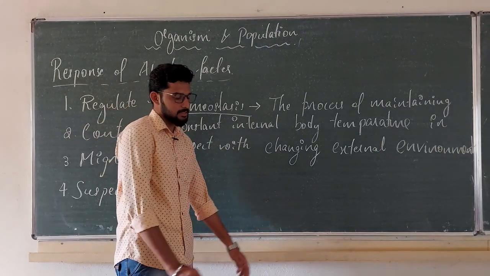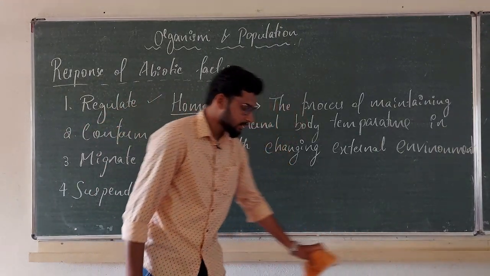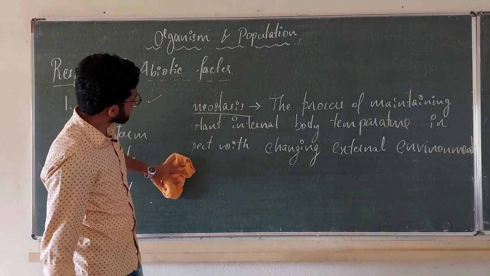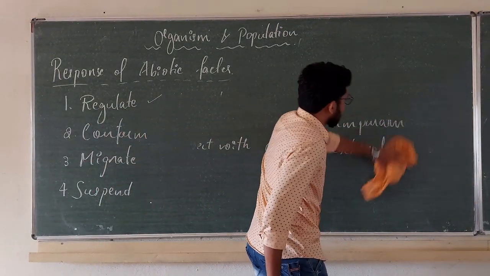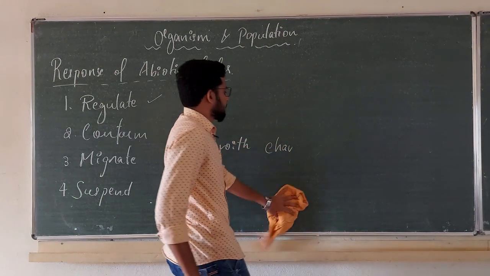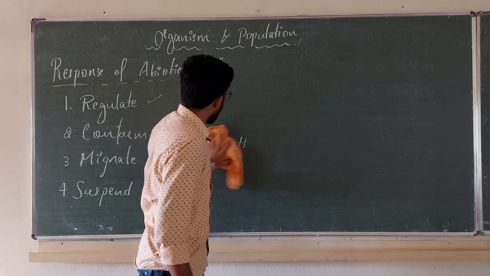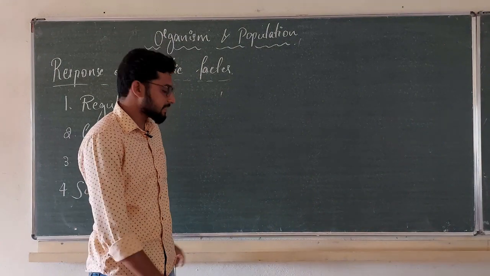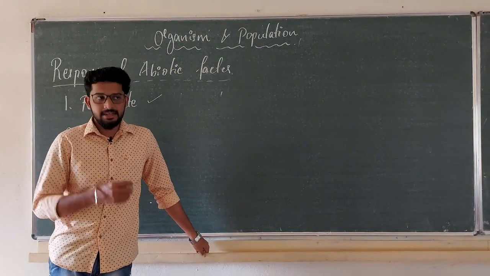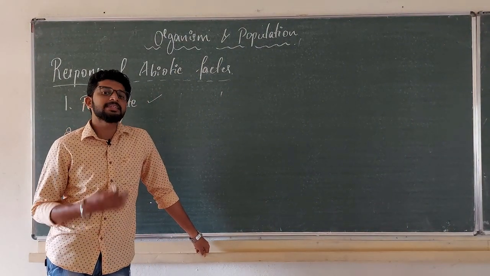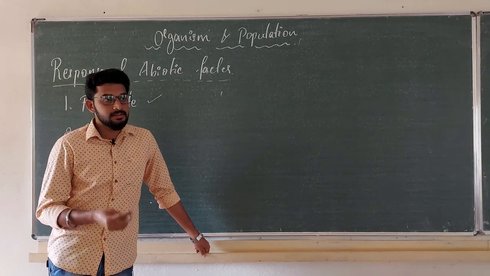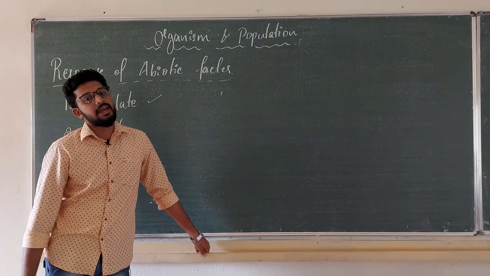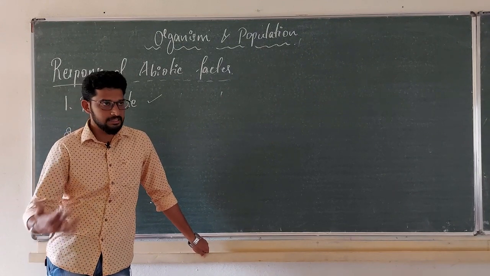This is your homeostasis. Now, we are going to define what is regulate. Regulate means an organism able to maintain its constant internal body temperature in respect with changing environment or changing external temperature.